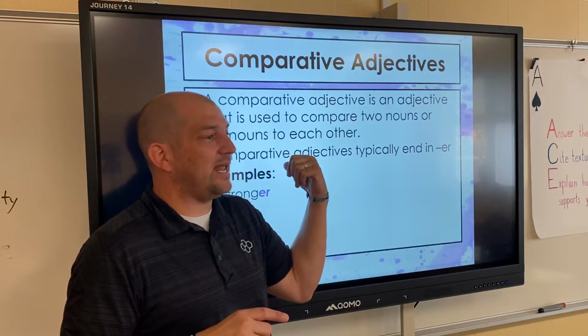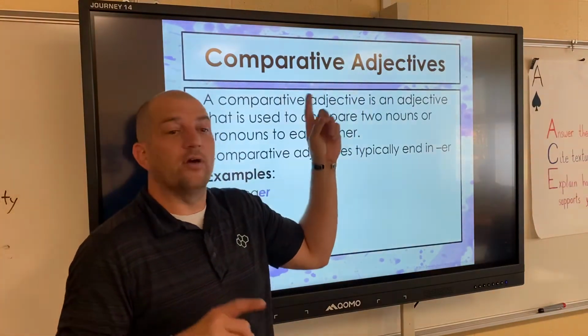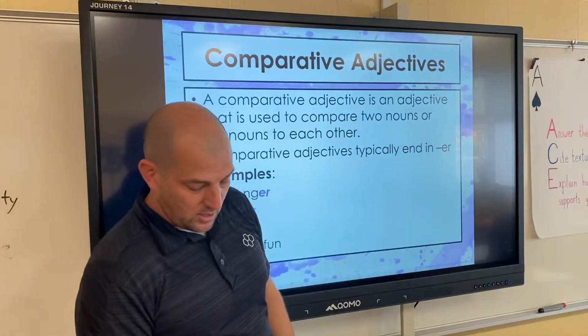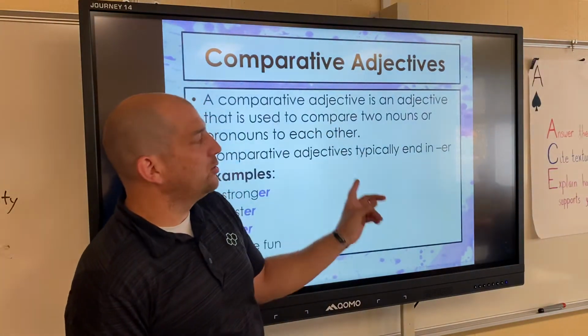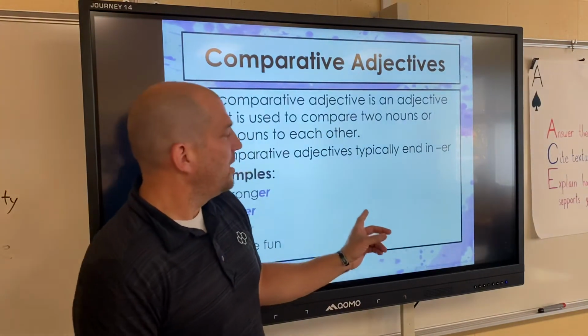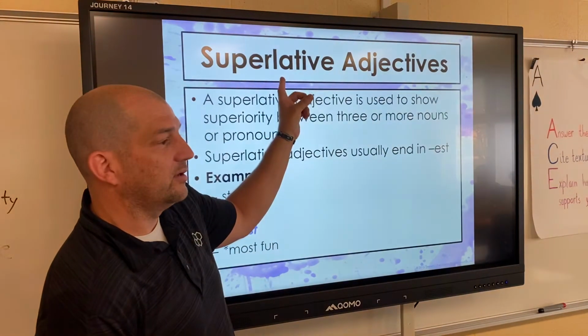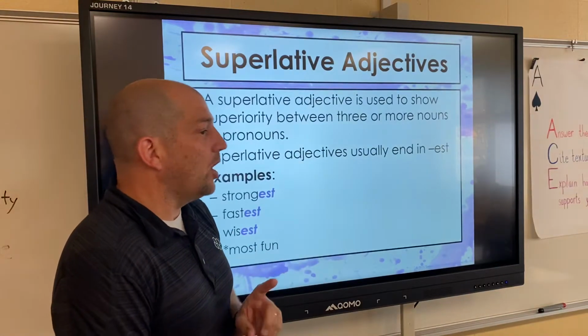And we'll get to this in the last slide. These are comparative. Compare two things. Get it? Compare, comparative. When we do two things, it's comparative, but when we do three things, it's superlative. Okay?